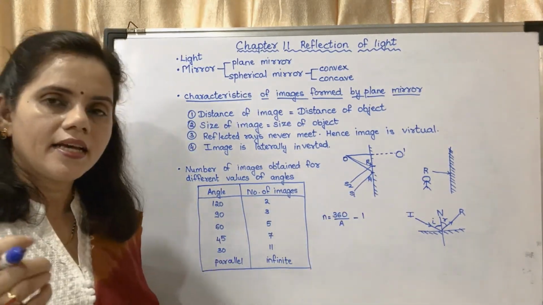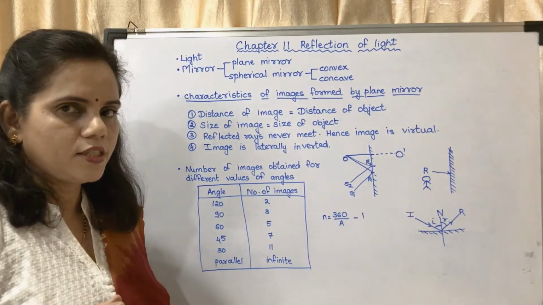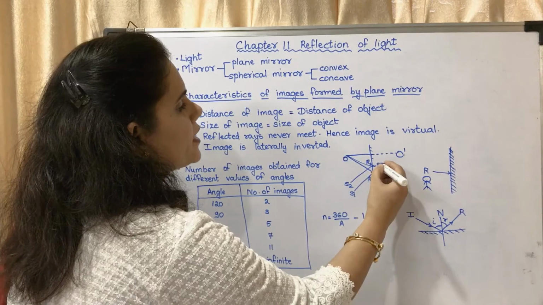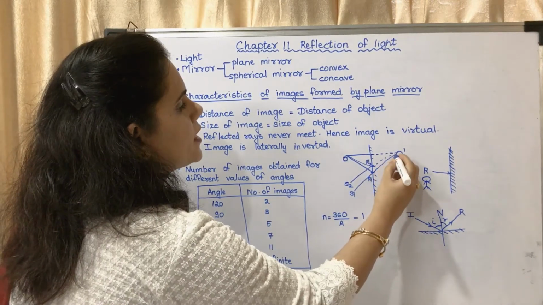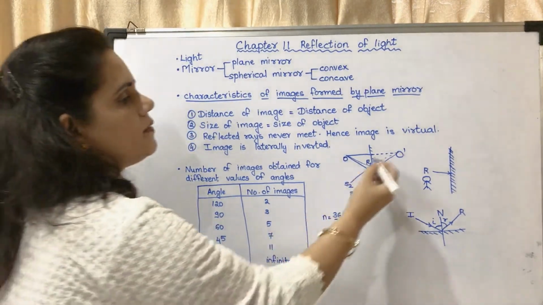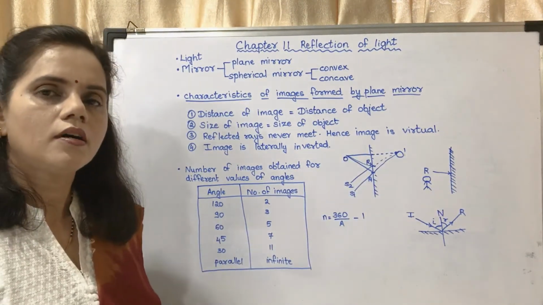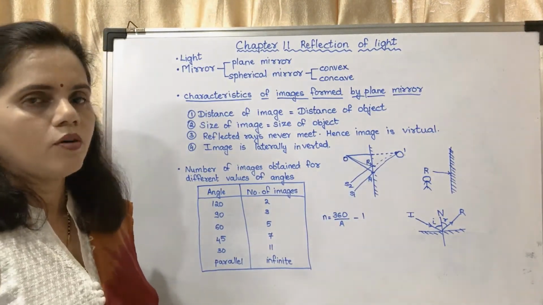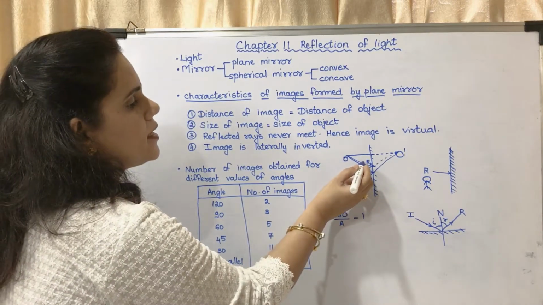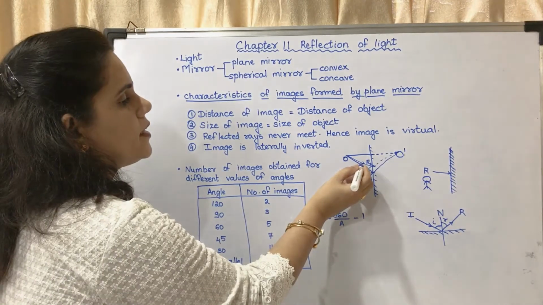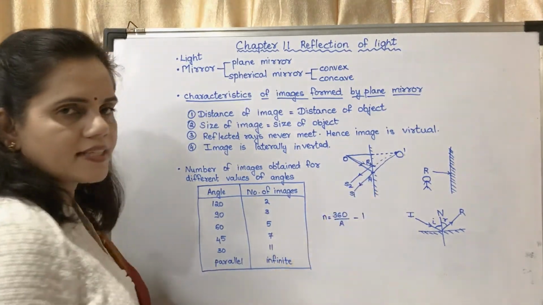So they have taken two incident rays and two reflected rays. These rays are extended backwards and they will meet at a point. That is the point where you will get the image, that is O1. I repeat, this is the incident ray, this is the reflected ray, this is the incident ray, this is the reflected ray.